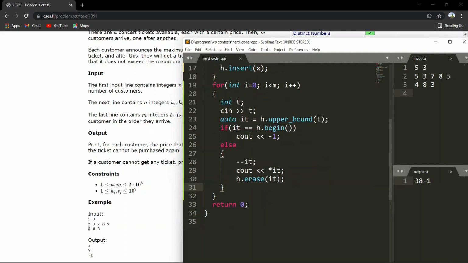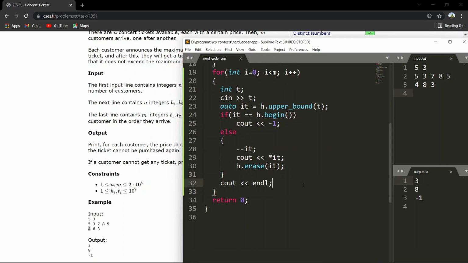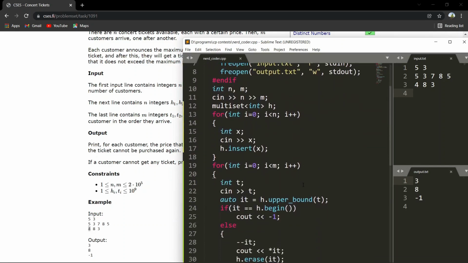We have to do cout and we have to print a new line every time for each customer. So yeah, let's save this and see. Submit it.